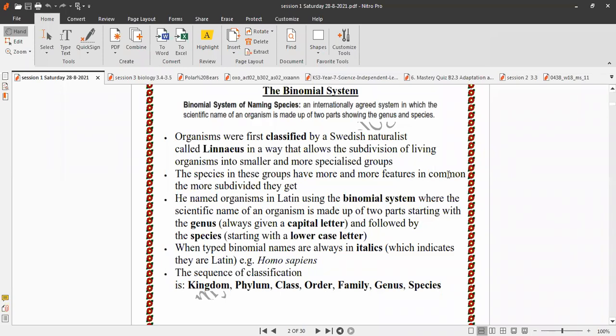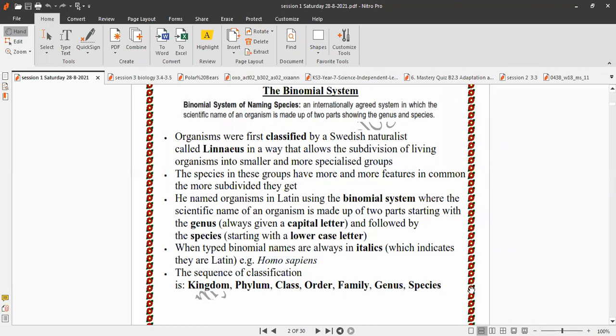Again, it is such an important definition.